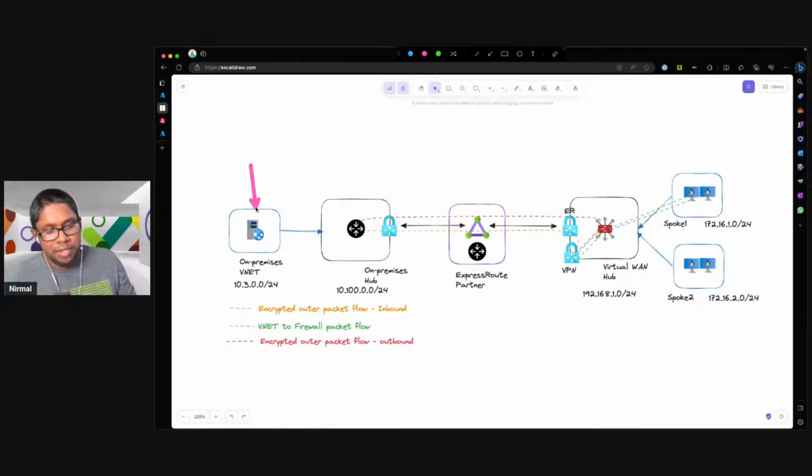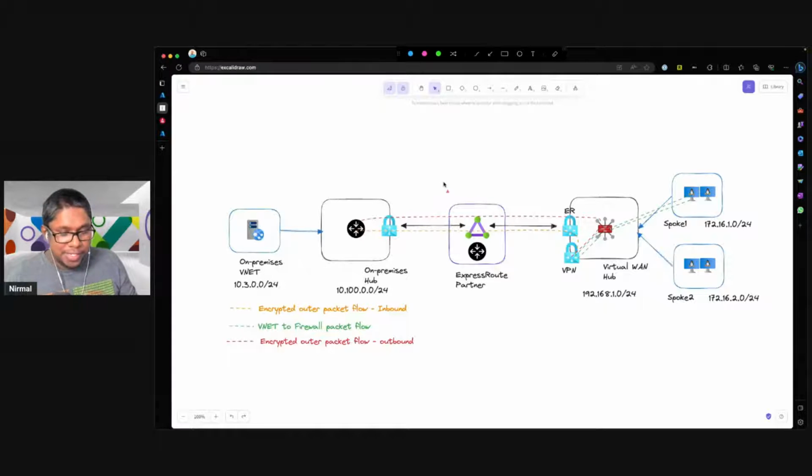I also have another VNet attached to this on-premises simulated VNet, and in this VM I have installed a sample web app. So we can run a few curl queries and then look at the firewall log to understand how TCP and UDP traffic would pass through the VPN tunnel that we built towards the virtual machine that I have in my spoke VNet behind this on-premises hub.